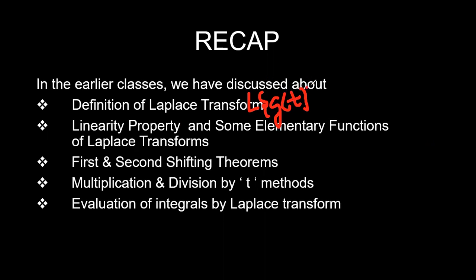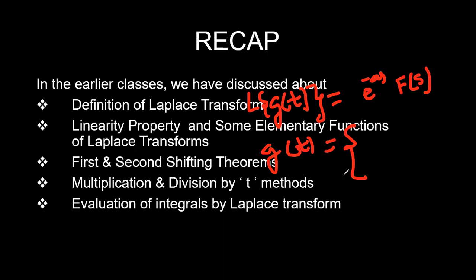The Laplace transform of g of t is equal to e power minus as into F of s, where g of t can be given as follows. The function is defined in this way: g of t is equal to 0 for t less than a, and it is f of t minus a for t greater than a. This is the definition of your second shifting theorem.